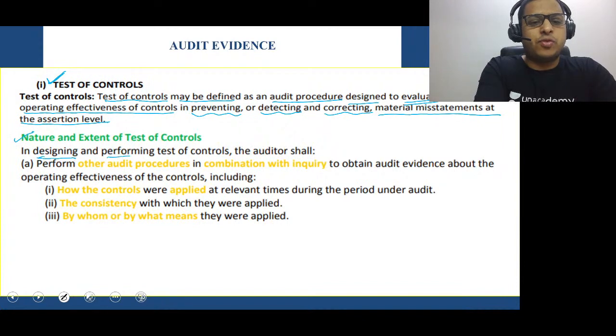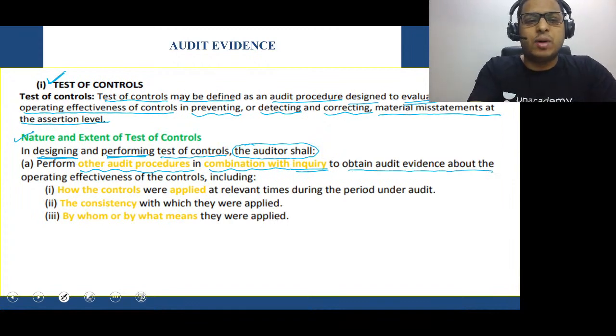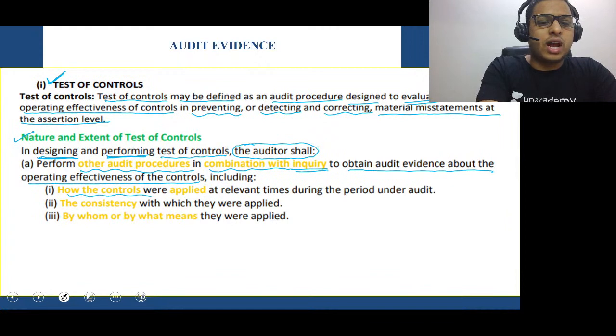In designing and performing test of controls, the auditor shall do what all things? How should the auditor test the designing and performing of controls? That is given here. First, perform other audit procedures in combination with inquiry. Inquiry becomes the main audit procedure that the auditor will do. Along with that, the auditor has to do other audit procedures to obtain audit evidence about the operating effectiveness of the controls, whether controls are working effectively or not, including how the controls were applied at relevant times during the period under audit.